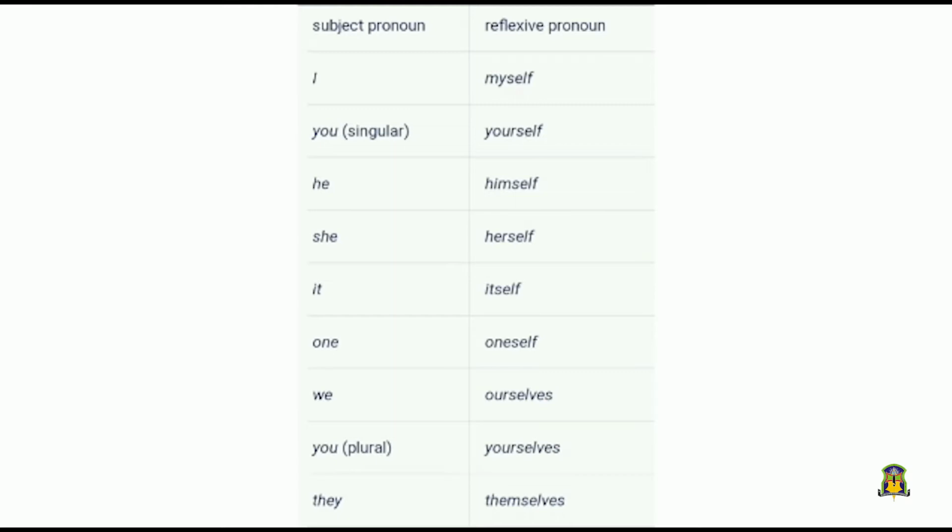If the subject pronoun is I, what will be the reflexive pronoun? Yes, myself. And if you is the subject pronoun, the reflexive pronoun will be yourself. He, himself. She, herself. It, itself. One, oneself. We, ourselves. You, in case of plural, it will be yourselves. They, themselves. So you must study this table well.